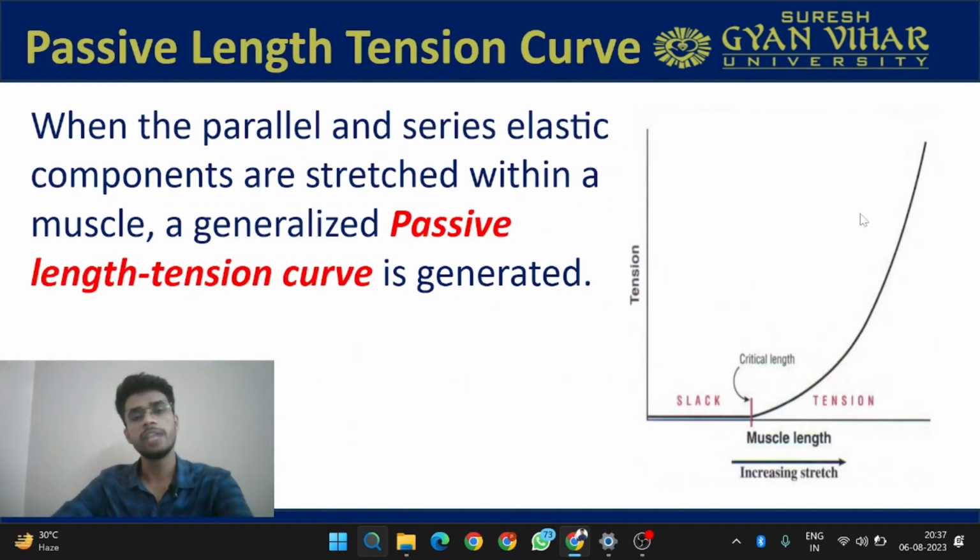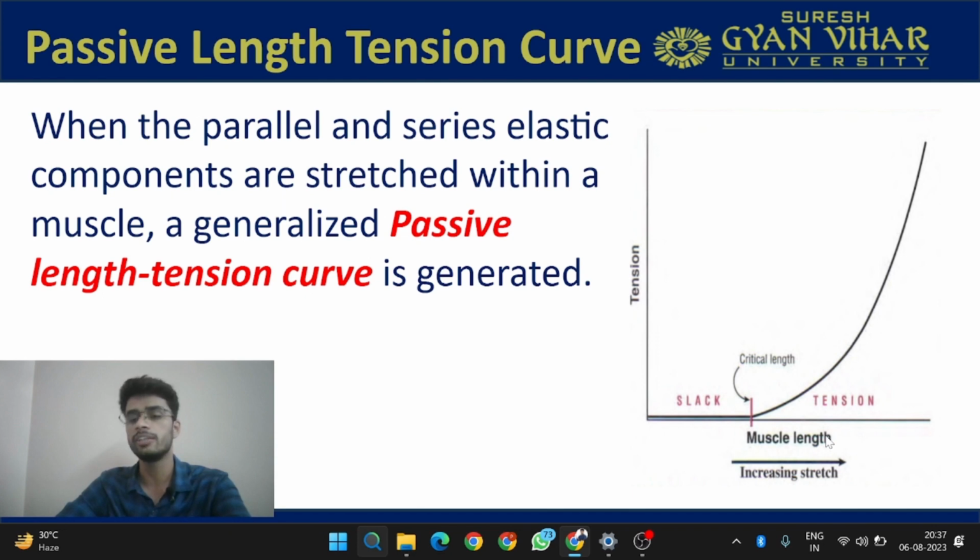Now let's understand the passive length tension curve. We already know that the parallel and series elastic components are stretched within a muscle, which results in generating tension within the muscles. This is happening because of the property of elasticity in these tissues, especially your parallel component, which are the connective tissues like epimysium, perimysium and endomysium, and the series elastic component, which is the tendon itself.